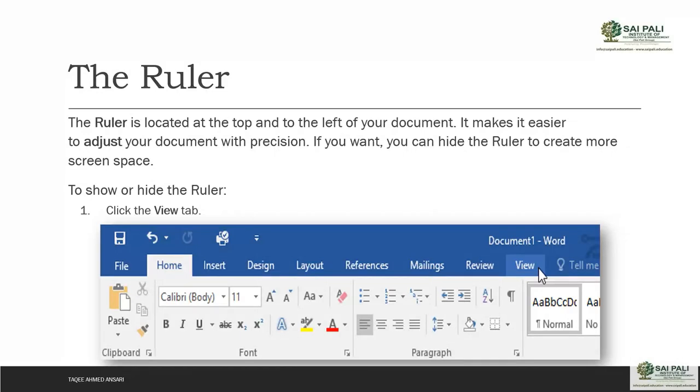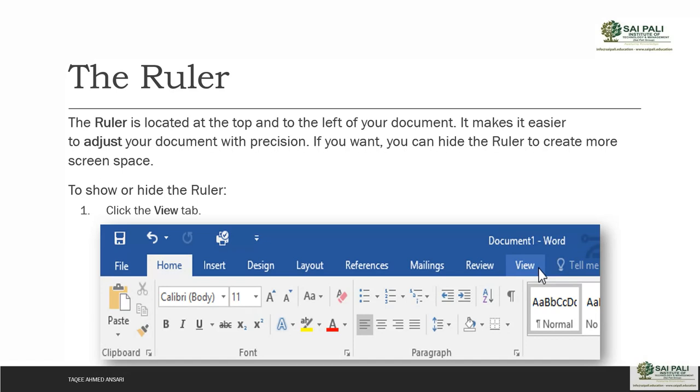So this ruler will help you to adjust your document. So you can adjust, like in the same line, if you have added shapes and images or text and you want to add them into the same line in the same scale, then this ruler will help you to do that. You can check in the ruler and you can adjust your document.